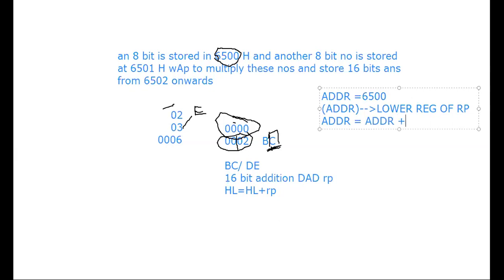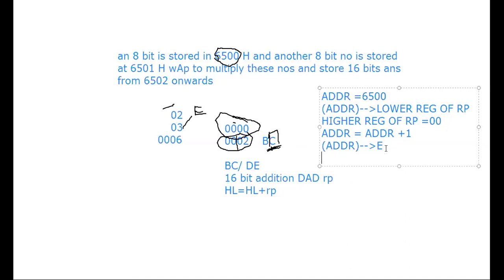So address plus 1, and then the contents of that address I will bring into the E register. Now once I bring it into C, I want to make the B register contents 00. That means the higher register of the register pair must be 00. Correct? See, in this case in BC, in C we brought 02, and B I am making 0.